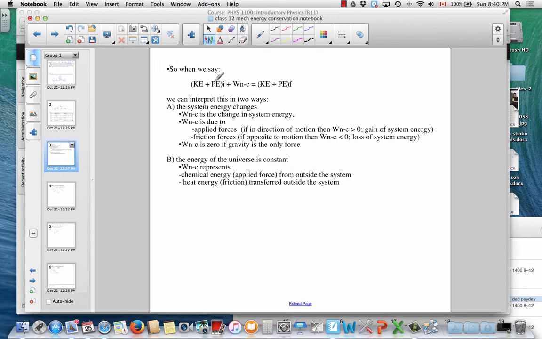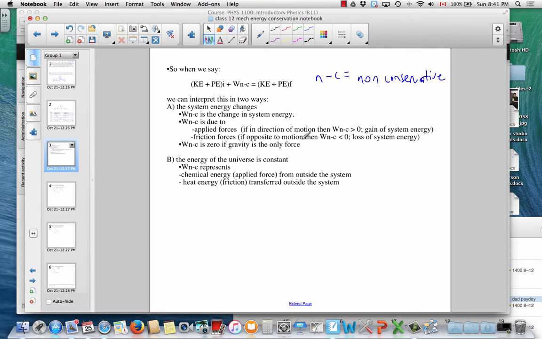And so that term there has a couple of interpretations. We can say it's the change in system energy. It's positive if you're pushing in the direction of motion. It's negative if you're pushing opposite. And it can be zero if you have a conservative force. So the NC stands for non-conservative forces, and that's things like applied forces and friction that change the energy, that don't conserve the energy of the system.